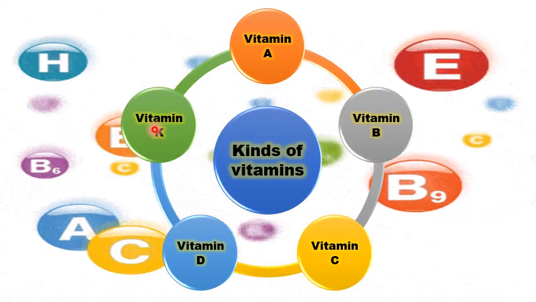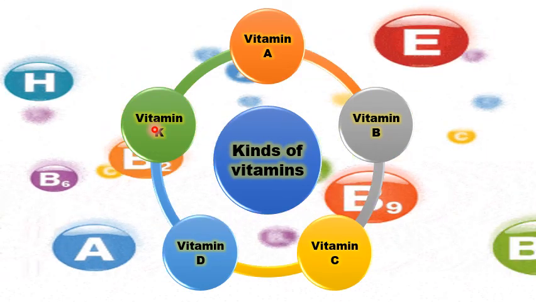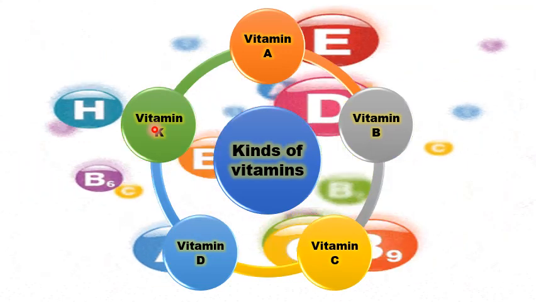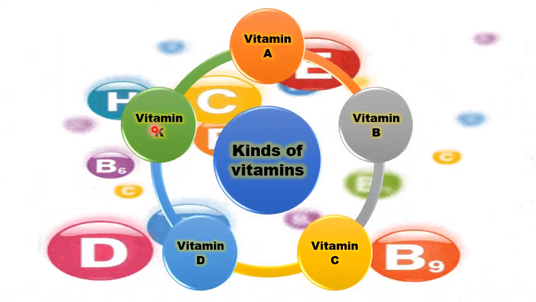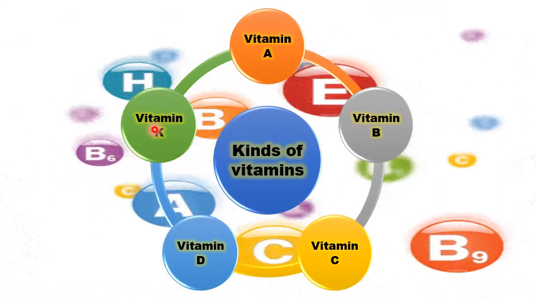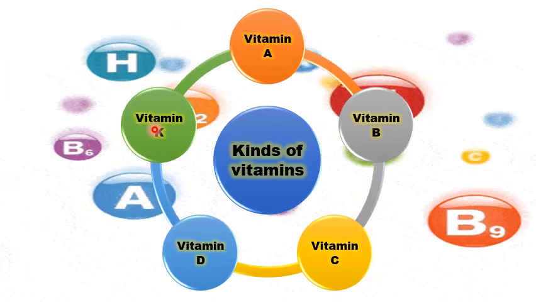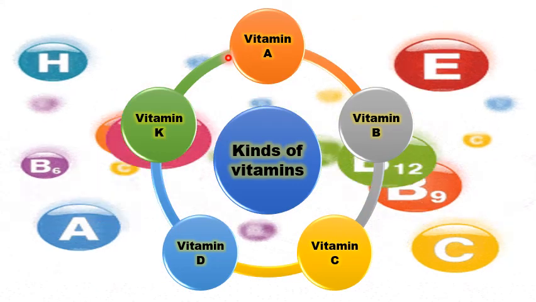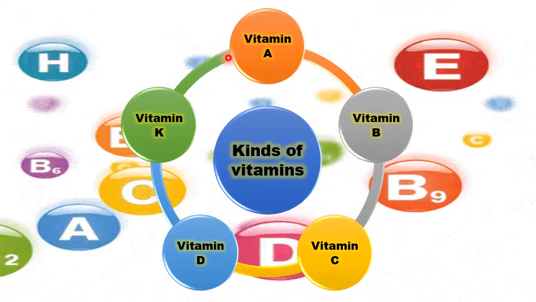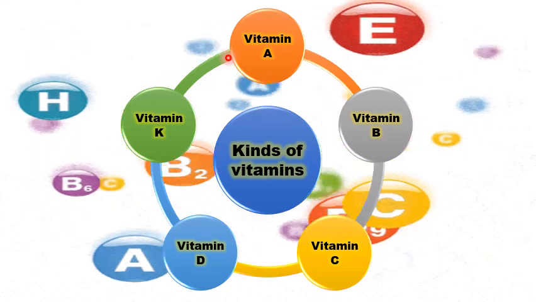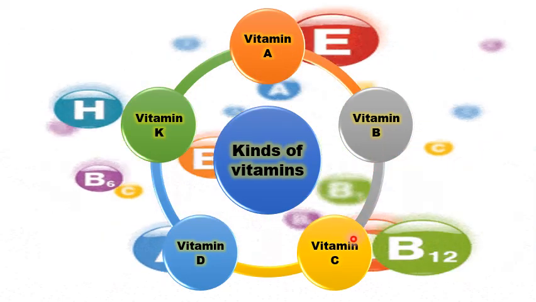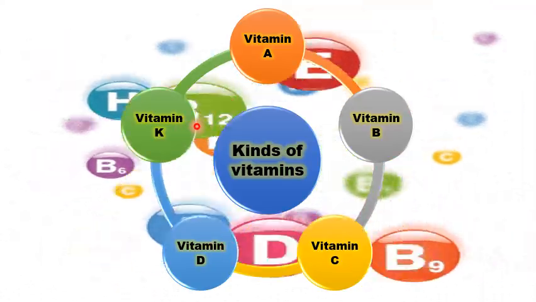If you bring any food item from the market, and the ingredients are written on the back side of that wrapper, you can see that sometimes it is written, it has vitamin A, it has vitamin B, it has vitamin C, and so on. So these are the main nutrients which you might have heard in your life.